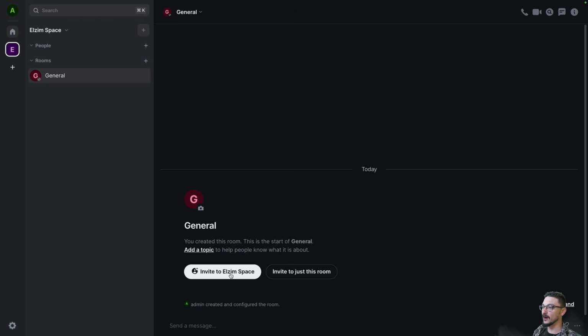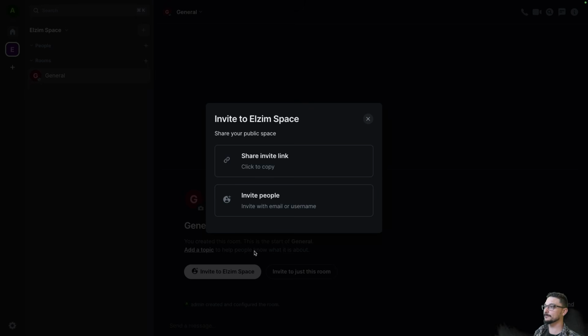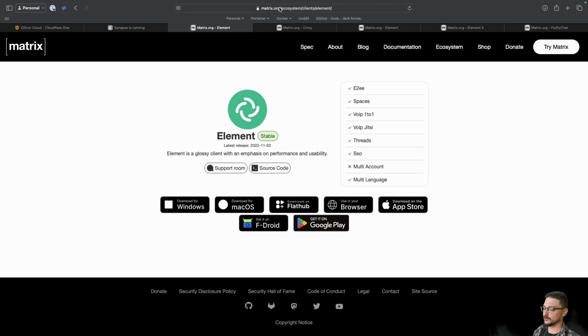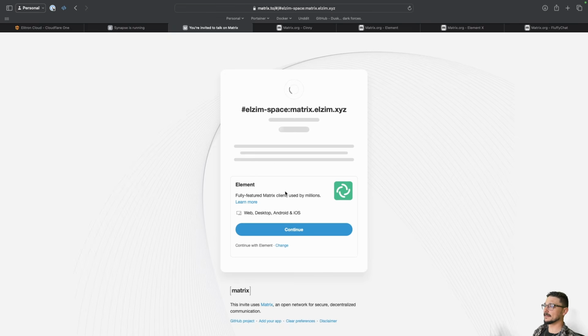So let's say we want to invite someone to this space. So let's go invite, and we're going to share an invite link. Now, let's pretend I got that link. I'm a new user, so I'll paste that in and hit enter. And now it's coming here.